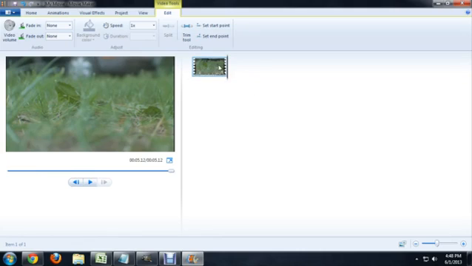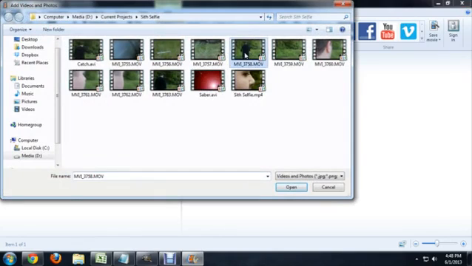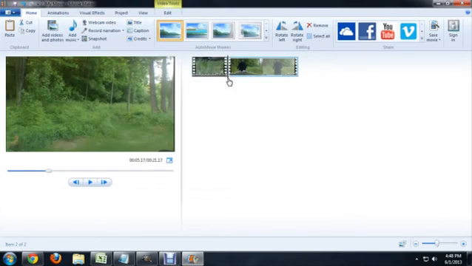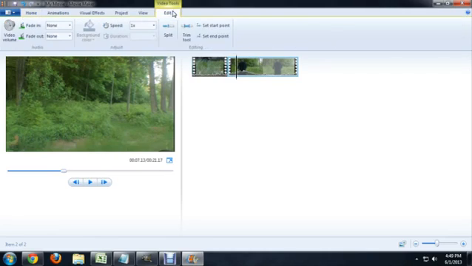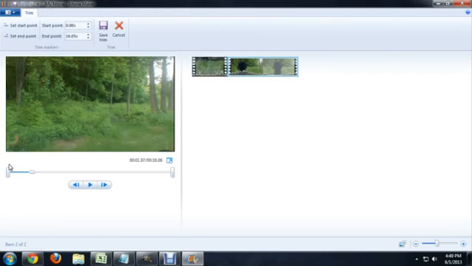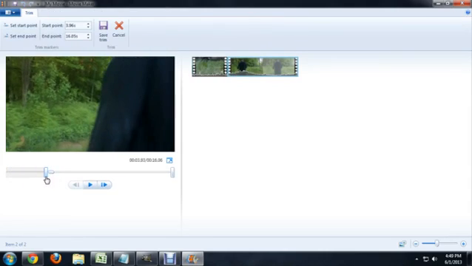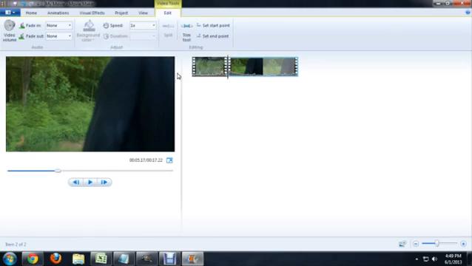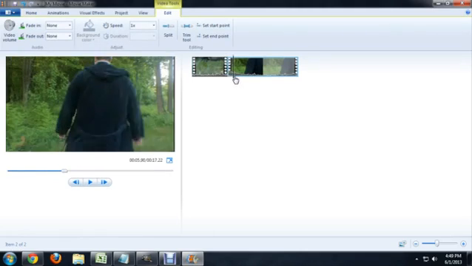So I'm going to edit another clip here. I'm going to go to Home, Add Photos and Video, and we're going to select this one. So again, you can see I enter into the shot. We're going to Edit, Trim Tool. We're going to move up the beginning of it this time until I've passed the camera and that shaking stops. So right about there. Say Save Trim. And so now, if we scrub between them, you'll notice it cuts right from one shot to the next.